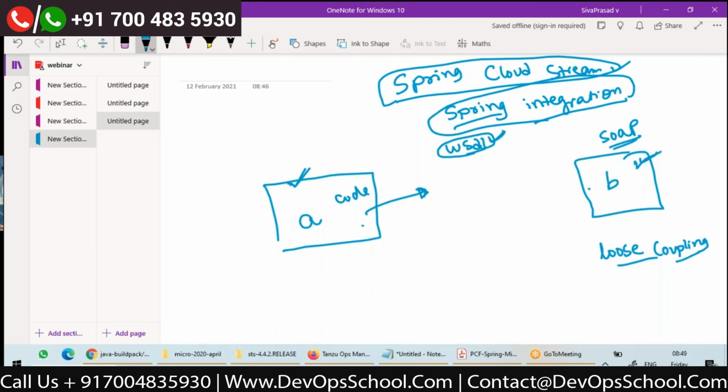The contract didn't change. The implementation may change, right? Suppose earlier it was implemented using Java, and now the same contract is implemented using .NET. Do you think the code of A needs to change? No, right? There is loose coupling. But what about logical coupling?